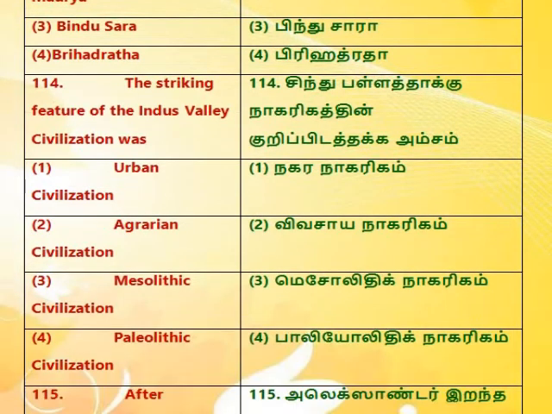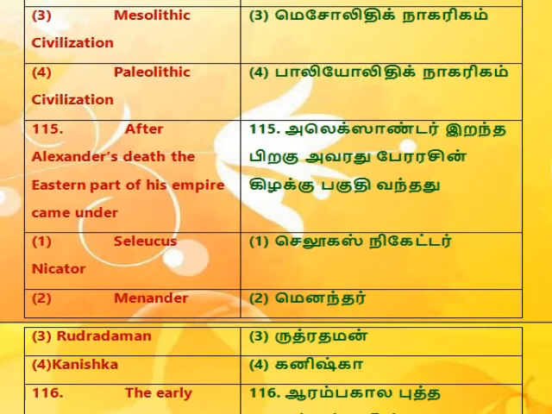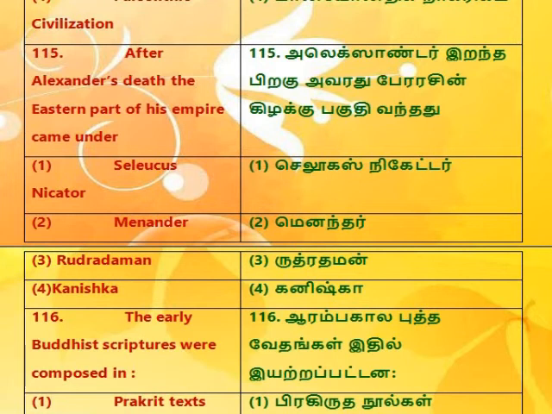114. The striking feature of the Indus Valley civilization was 1. Urban civilization, 2. Agrarian civilization, 3. Mesolithic civilization, 4. Paleolithic civilization. 115. After Alexander's death the eastern part of his empire came under 1. Seleucus Nicator, 2.